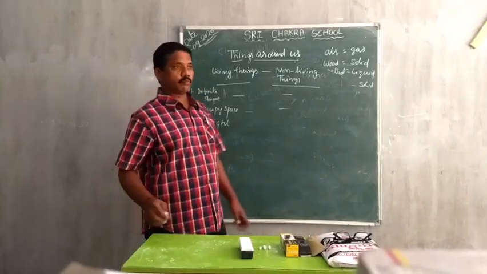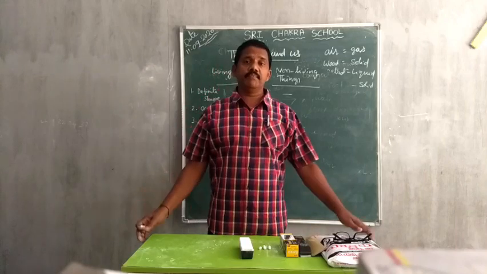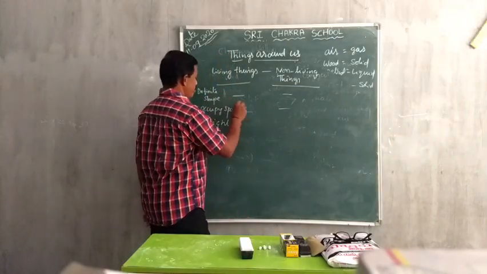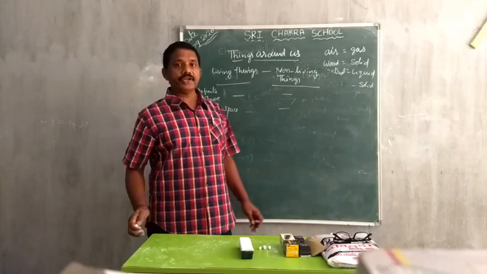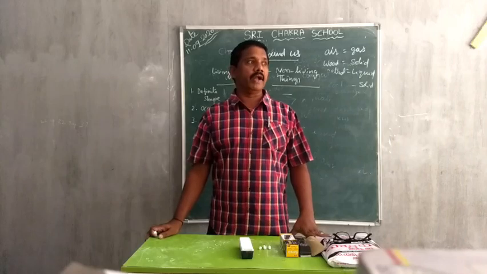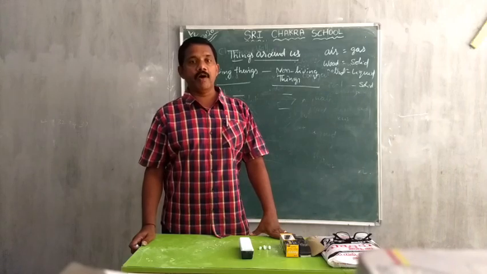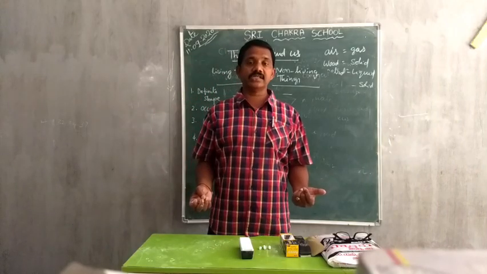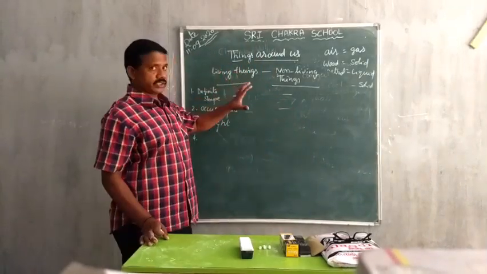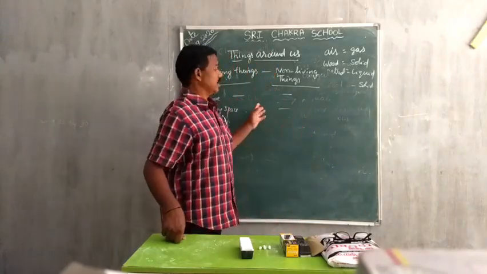Fourth one. Living things and non-living things occupy space, they have weight, and all these have matter. They are made up of matter. For example, you take a human being. It is made up of bones, muscles, all these things. In the same way, non-living things like a table.